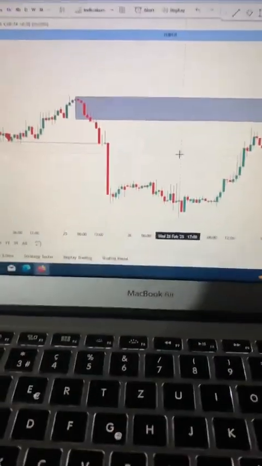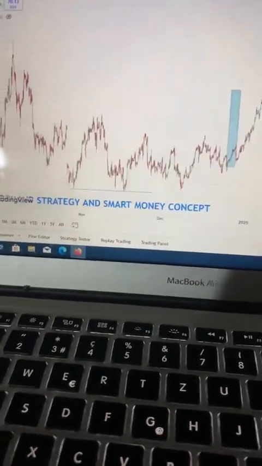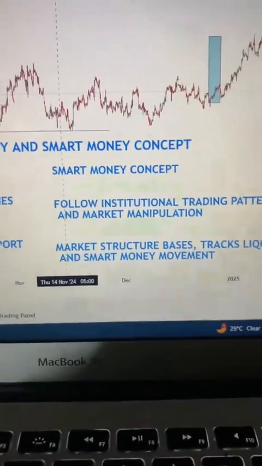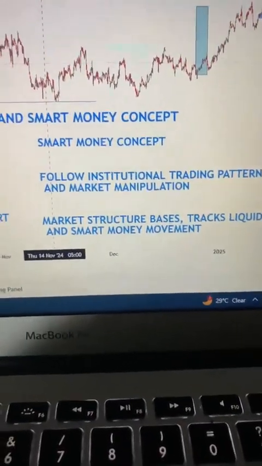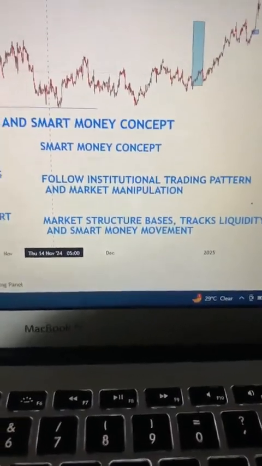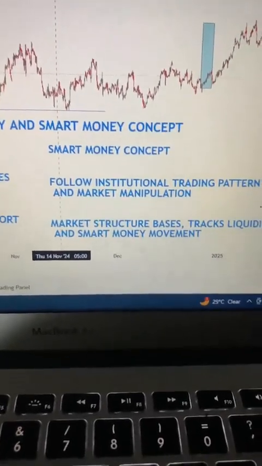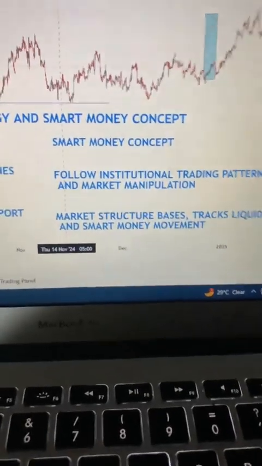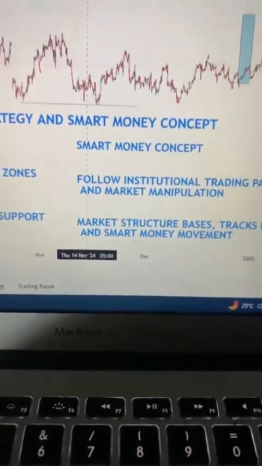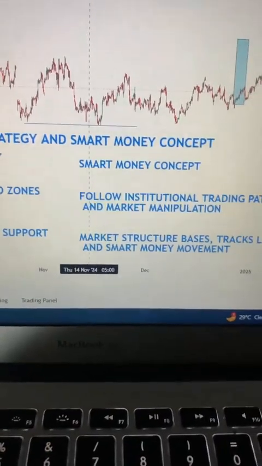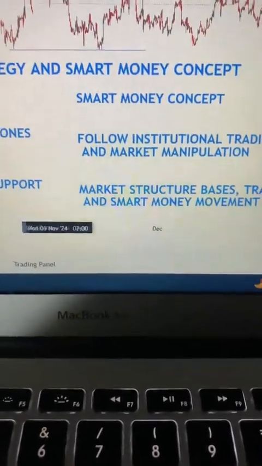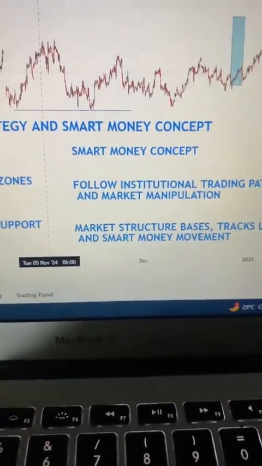So as a smart money trader, let's go to smart money, so that we get a differentiator about the concepts. It says follow institutional trading patterns and market manipulation. It is important to follow those who know the road, because all these big banks know where the market is going. If they say the market goes to Lagos, the market goes to Lagos. If they say the market goes to Sokoto, the market goes to Sokoto, because they have the money in the market and the power to push it where they want. So as a smart money trader, you follow them, how they operate, how they manipulate.